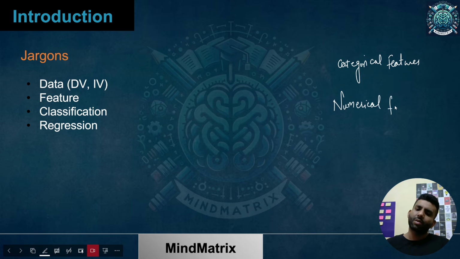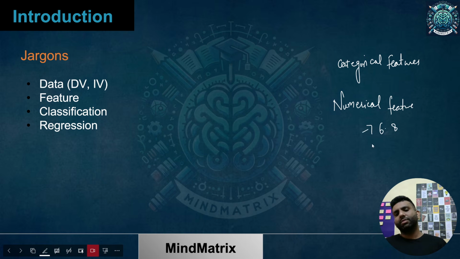You are having some numerical value like 1, 2, 3, minus 5.6, 7.8, 103, 7, minus 7, 6, 8, or 4, 3.98, something like this. So these are all numerical values. So if any feature is having numerical values like this, those are called numerical features.